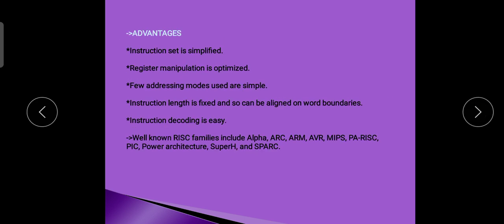Advantages. Instruction set is simplified. Register manipulation is optimized. Few addressing modes are used and they are simple. Instruction length is fixed and so can be aligned on word boundaries. Instruction decoding is easy. Well-known RISC families include Alpha, ARC, ARM, AVR, MIPS, PA-RISC, PIC, Power Architecture, SuperH, and finally SPARC.